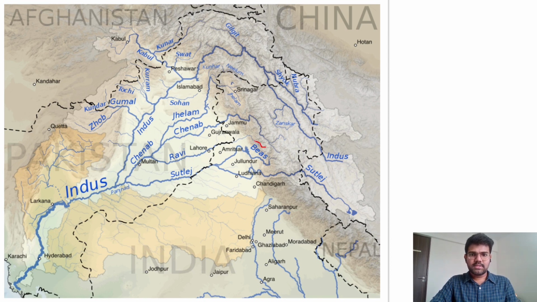It rises near the Rohtang Pass, which is in the state of Himachal Pradesh near Manali. From Rohtang Pass this river originates, and at the border of Punjab and the Union Territory of Jammu and Kashmir there is the Ranjit Sagar Reservoir. 60% of the reservoir is in the UT of Jammu and Kashmir, and the rest is in the state of Punjab. This is about the Ravi river you should know.